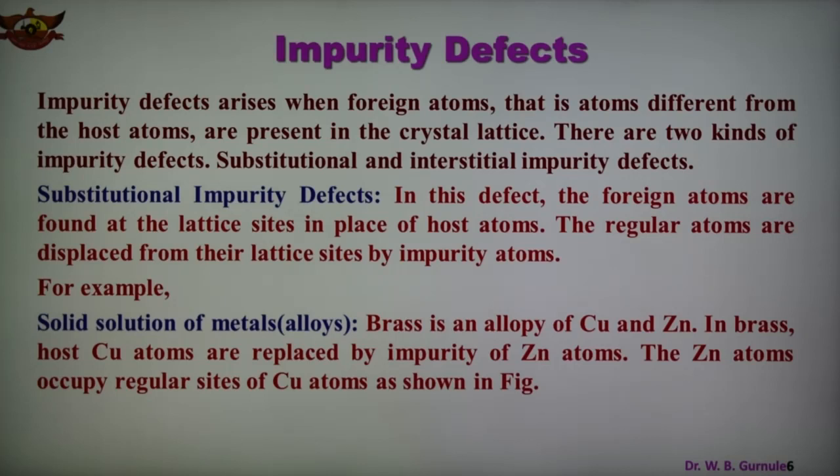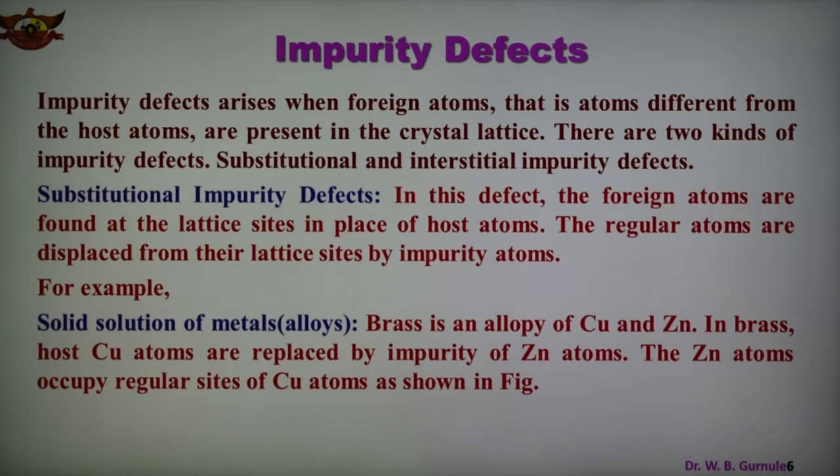The example is brass, an alloy of copper and zinc. Brass contains two metals. An alloy is a mixture of two or more metals, like stainless steel or brass. In brass, copper atoms are replaced by impurity zinc atoms, and therefore the zinc atoms occupy the regular sites of the copper atoms.